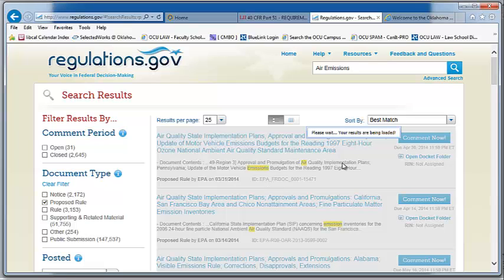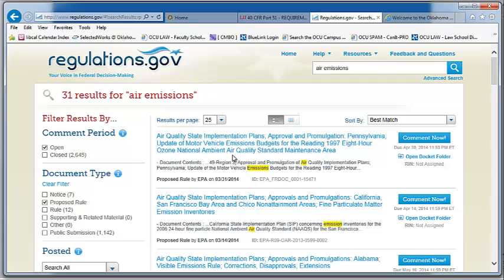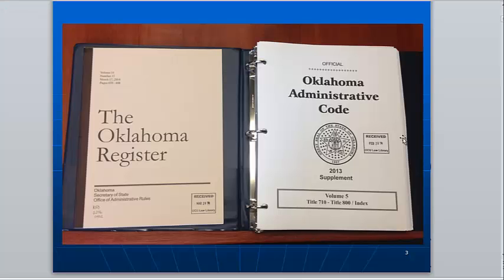So here we see there are 31 rules that are currently open for comment on air emissions. And you can actually click this button and put your comments in online. You can also view comments that have been submitted by others. So this is a very helpful site for monitoring the rulemaking activity of federal agencies like the Environmental Protection Agency.